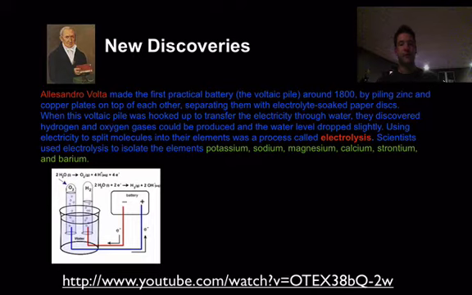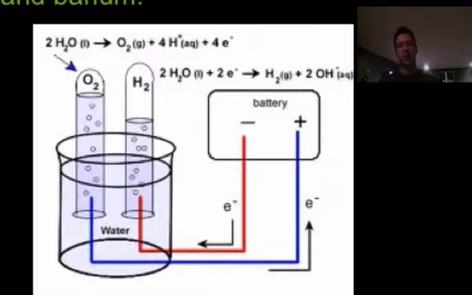through water. And basically what he discovered was that you could take this electricity source through water, and you could actually separate the water molecules into hydrogen and oxygen gases. And so you would notice that the water level would actually go down because it was converting into a gas. So what they would do is take a test tube, actually trap the gas, and then put a stopper in.